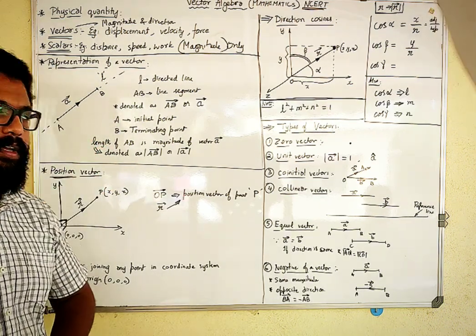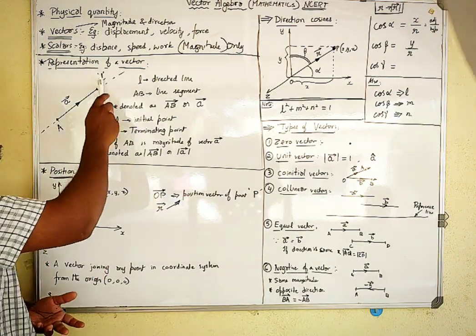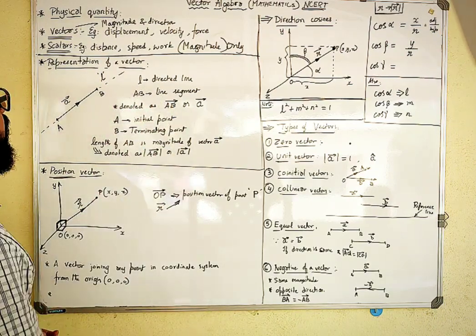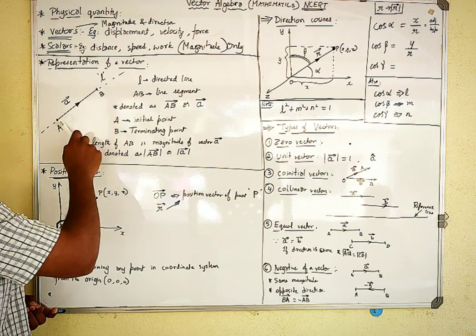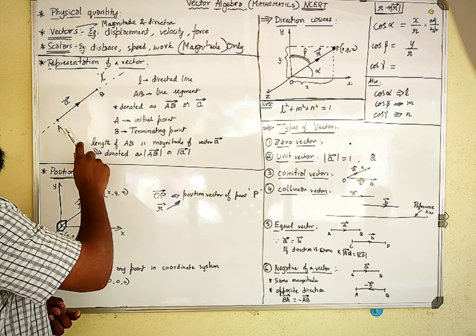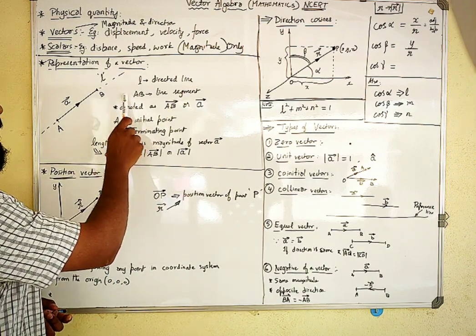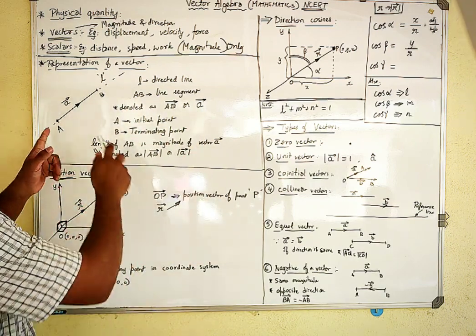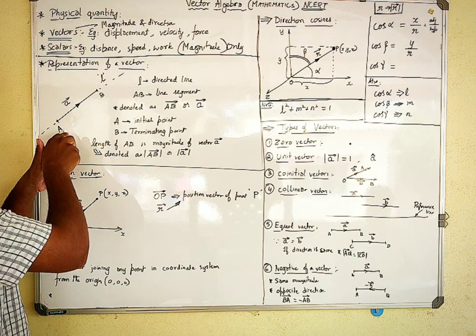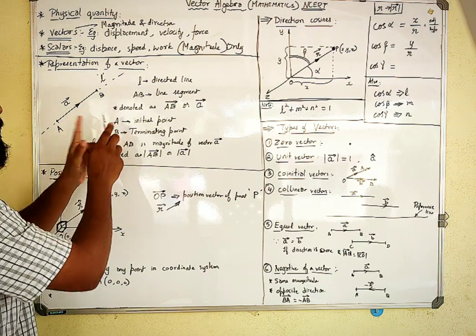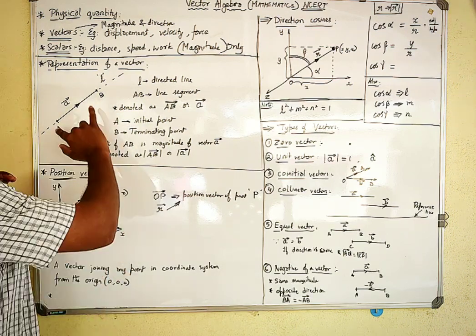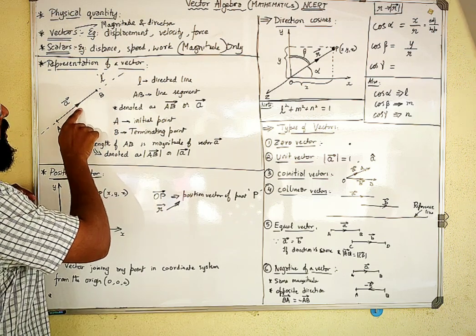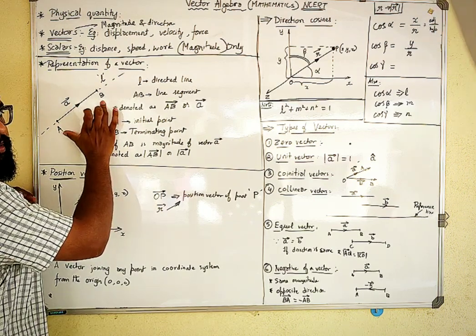Then I will mark two points on that line, A and B. These two points form a line segment, the initial point and the terminating point of a vector. The line joining A and B, with a direction given to it, forms a vector AB.